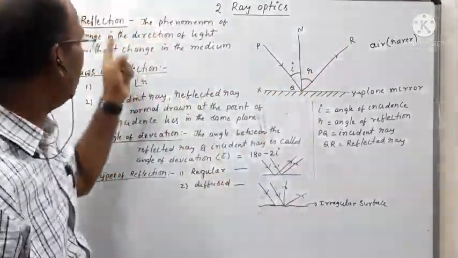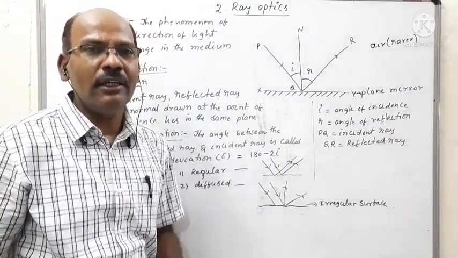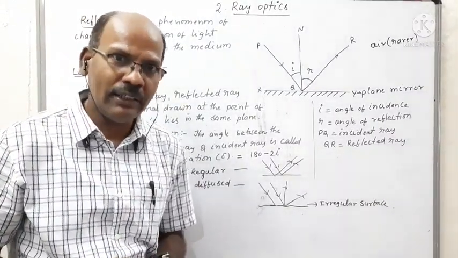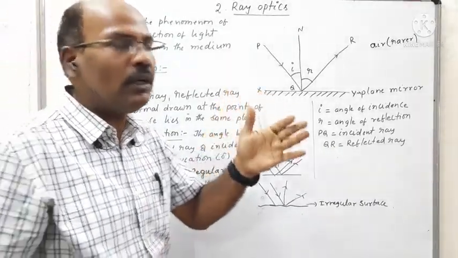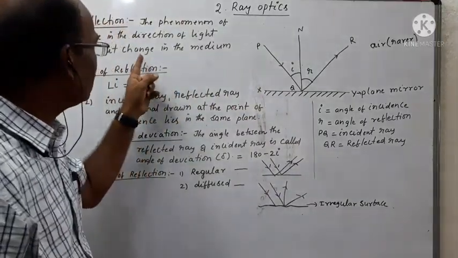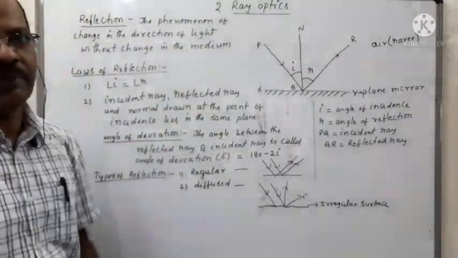That phenomenon is called reflection. So the phenomenon of change in the direction of path of light without change in the medium, with the same speed of light, is called reflection. Okay? So this is the definition of reflection.